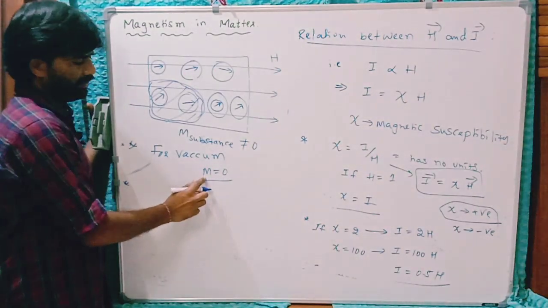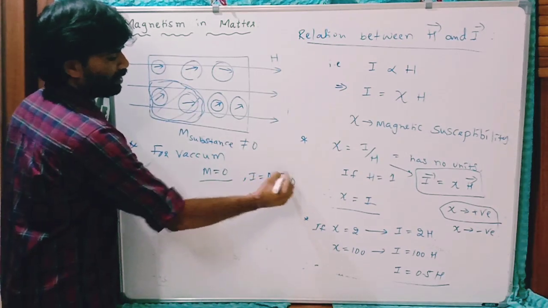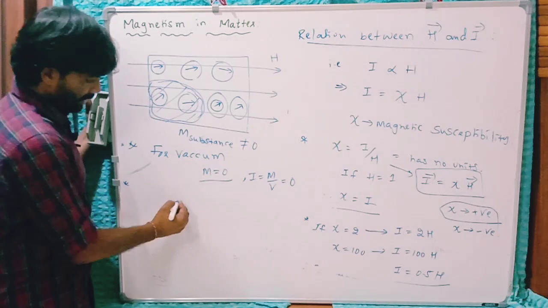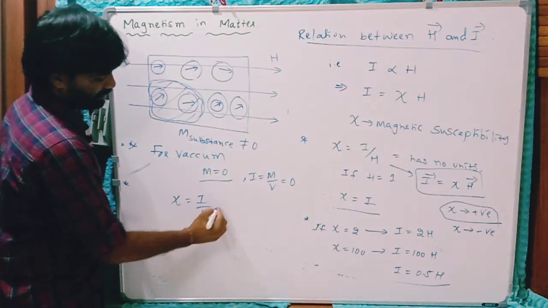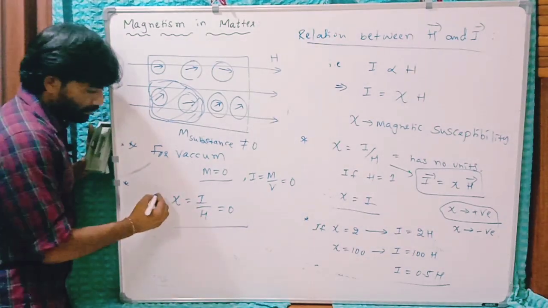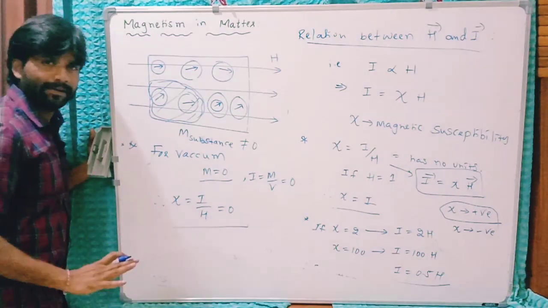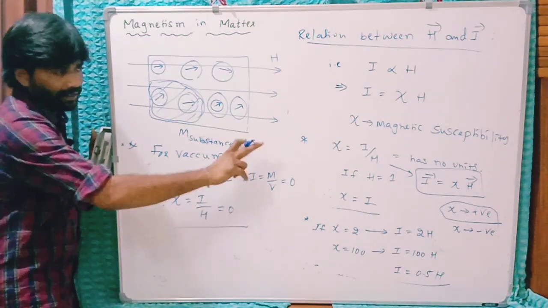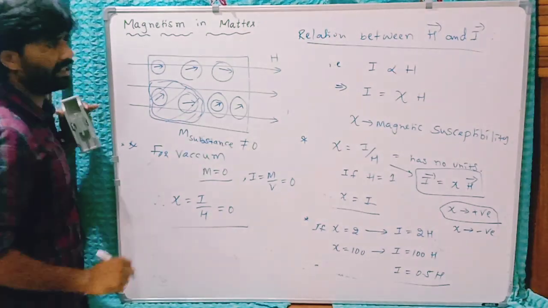So I is 0. I means m by v, magnetic moment per unit volume, this is 0. If I is 0, psi is equal to I by H, so this is also 0. The susceptibility of vacuum is 0. Clear? Psi can be positive or negative, or it can be 0 also.